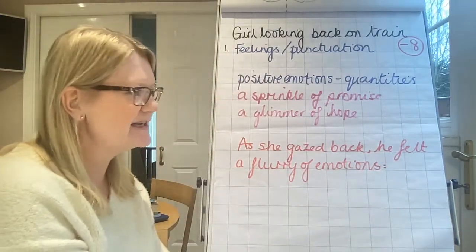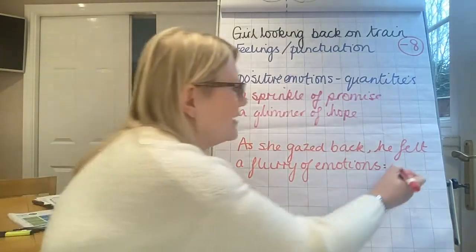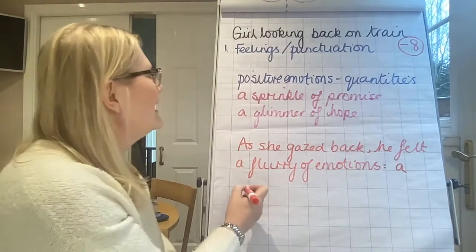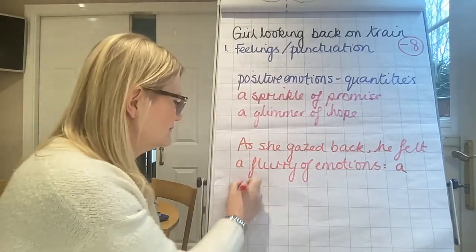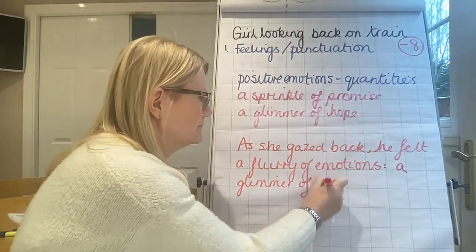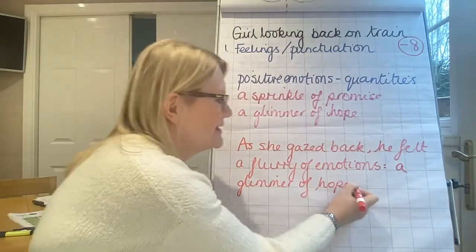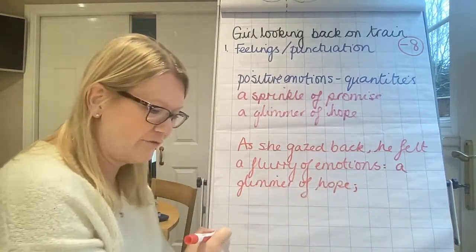Notice the size of it. It's smaller than my letter and it's next to it. And I'm going to use a glimmer of hope. I'm going to separate the items in my list with semicolons, and I want 3.